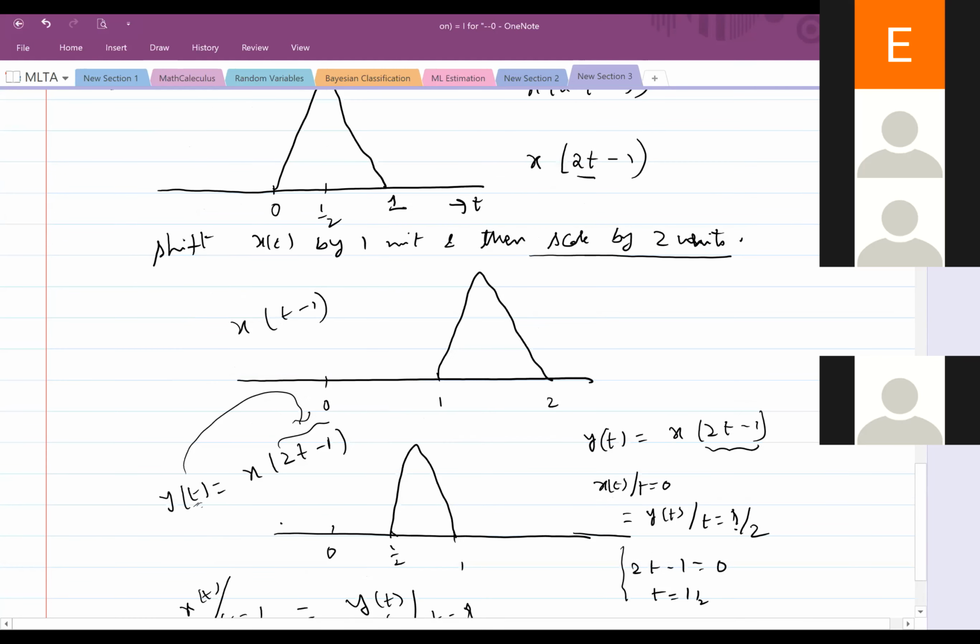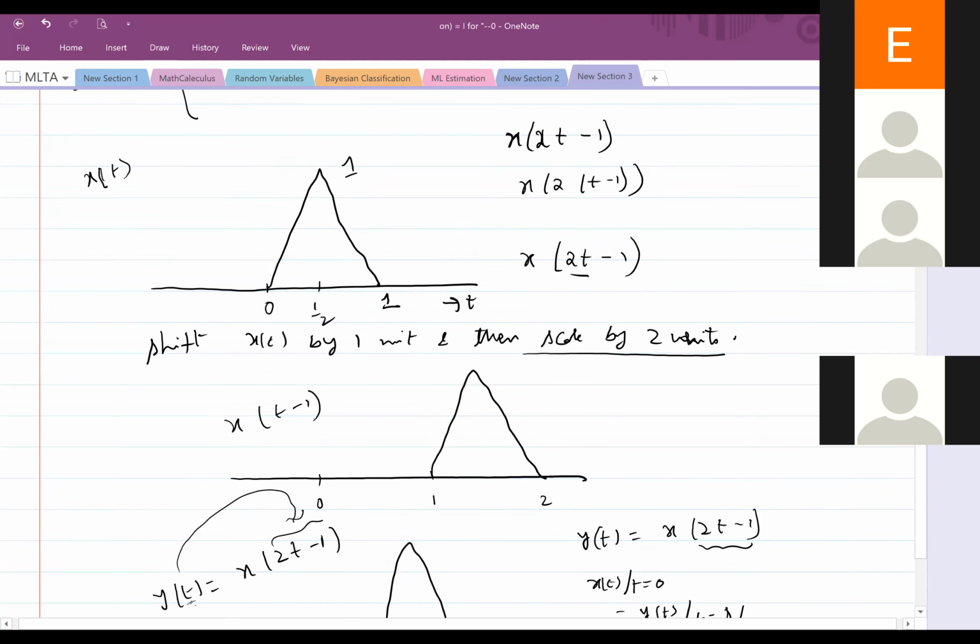So if any operation is written in words, to translate it into an expression, what you should do is: what I describe second has to come within the bracket, close to t. What I describe first has to come this side. Why I'm discussing this is, at a later point of time, when you want to do a big operation, even writing this primitive thing will take a lot of time and it may be confusing.